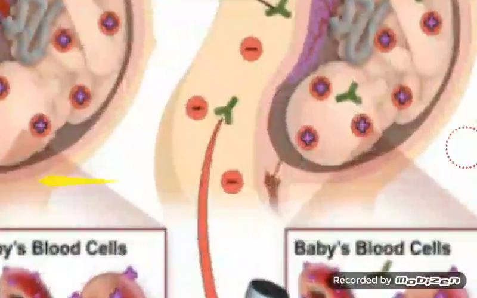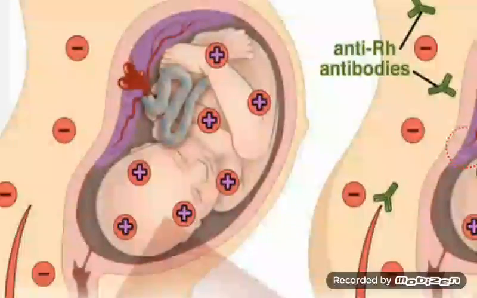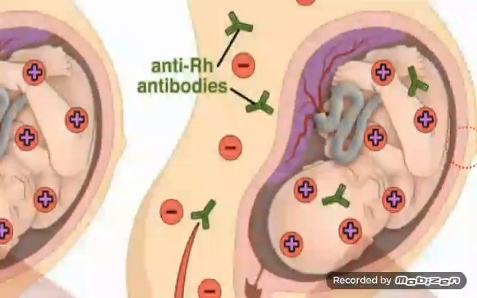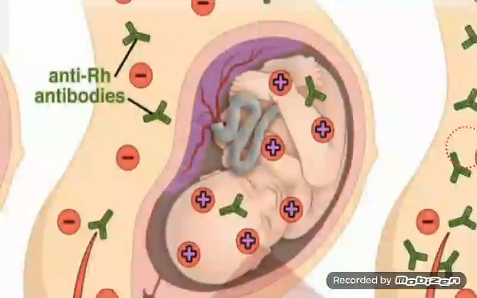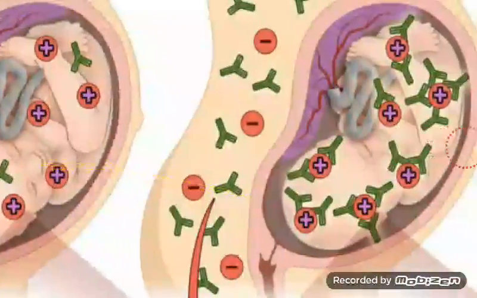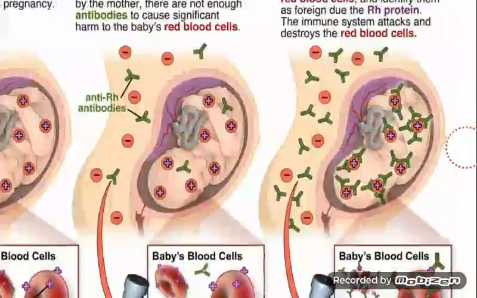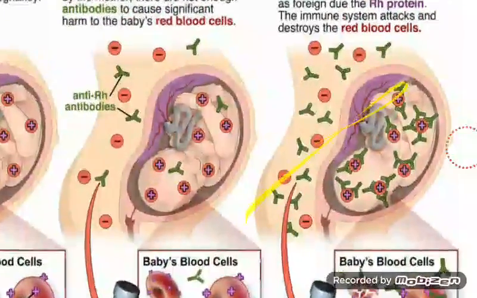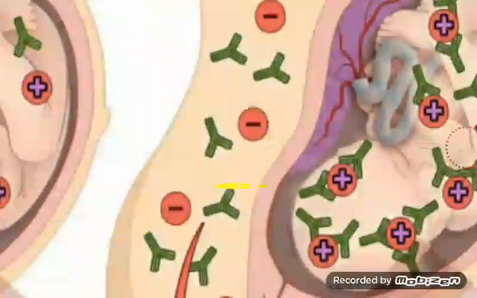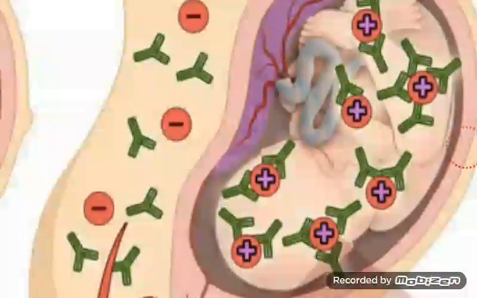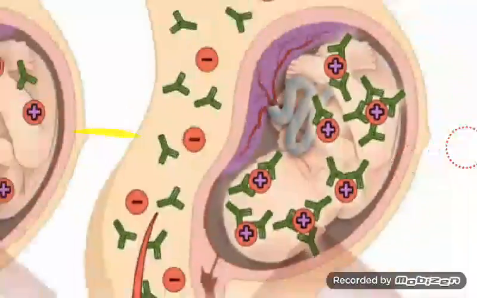If you read through, this is the first time here. You can see the child is Rhesus positive, the mother is what? Rhesus negative. Now you can see here that the mother has now developed anti-Rhesus antibodies, those things that look like wild, this greenish thing. But some of them are not enough to attack the child, so nothing happens. Now, when the woman goes and gets pregnant again with another child that is Rhesus positive, see what happens. All the antibodies, which are those white things, are attacking the red blood cells that are carrying Rhesus positive, and this will lead to erythroblastosis fetalis.